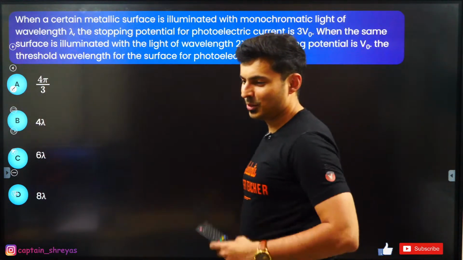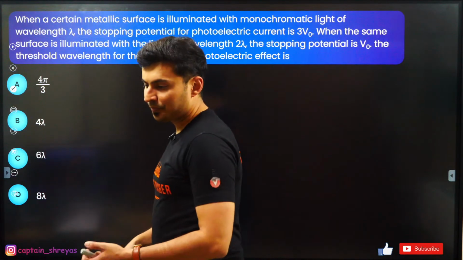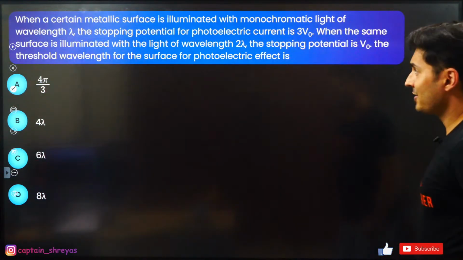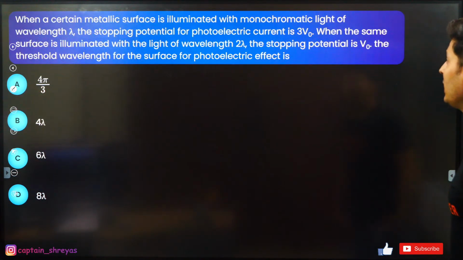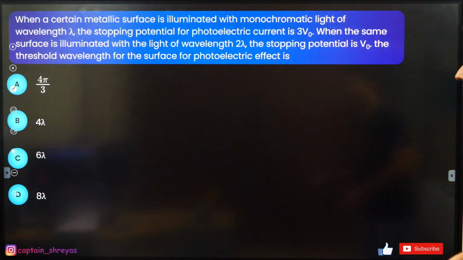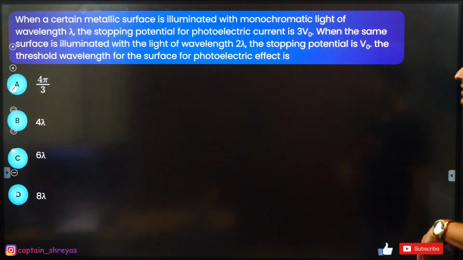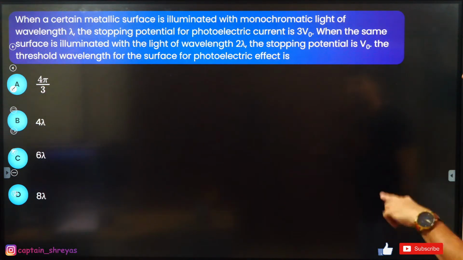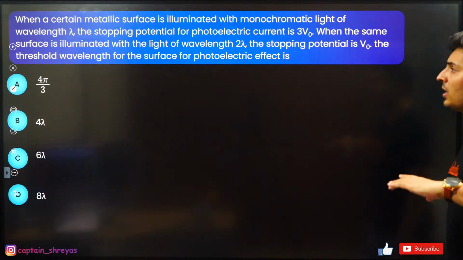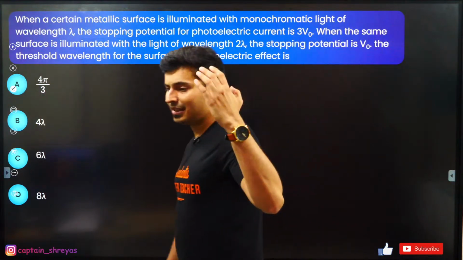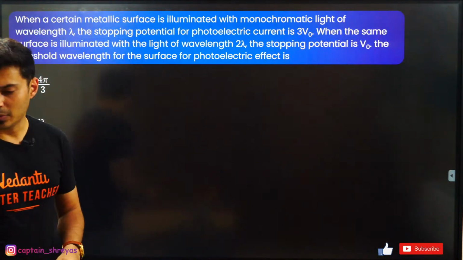Moving on to another question. Alright guys, here it comes. When a certain metallic surface is illuminated with monochromatic light of wavelength lambda, the stopping potential of the photoelectric current is 3 V naught. When the same surface is illuminated with light of wavelength 2 lambda, the stopping potential is V naught. The threshold wavelength for the surface for the photoelectric effect is...